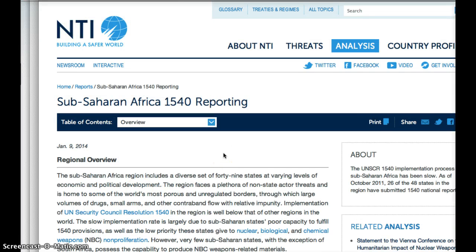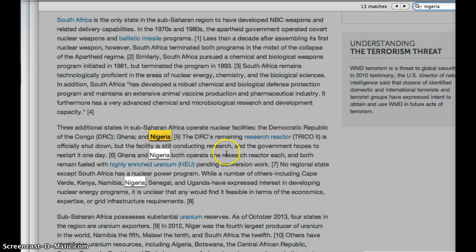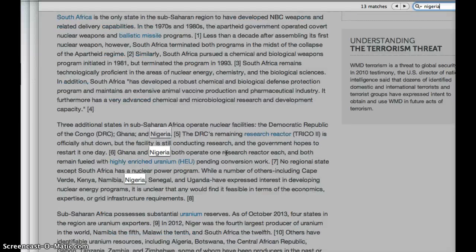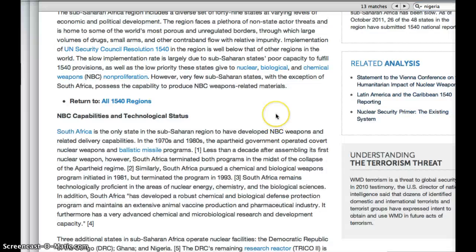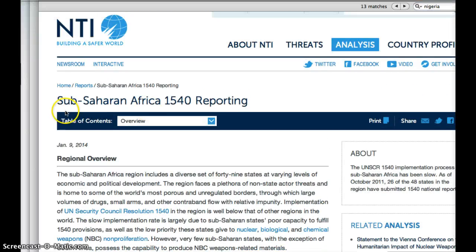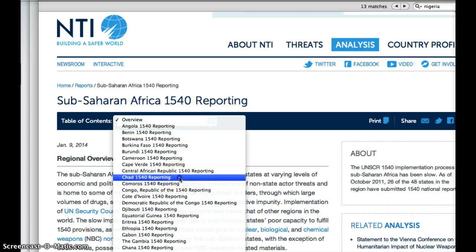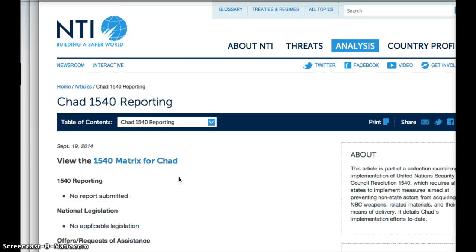In this, you're really going to want to make use of Command F, so you can search things. For example, if you want to find out about Nigeria, what's awesome about Control F is it'll take you to all the parts of the article that talk about Nigeria. So this gives you an overview of the region. It's a really great resource. In addition, if you go to the table of contents, you can go to the specific country. So for example, Chad gives you lots of information about Chad.